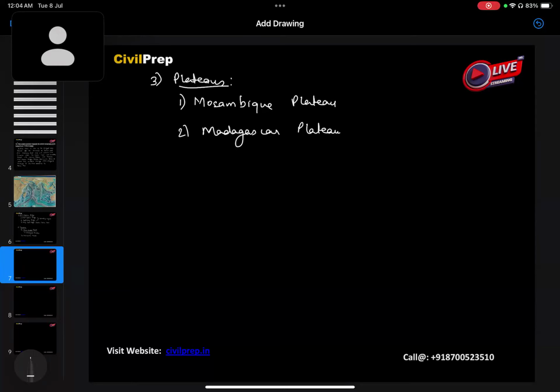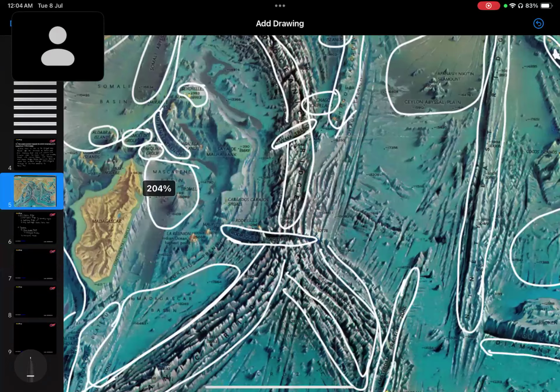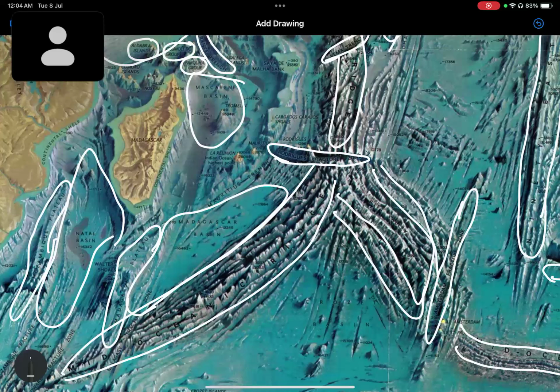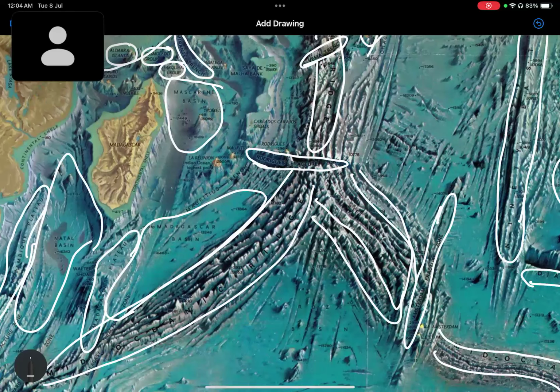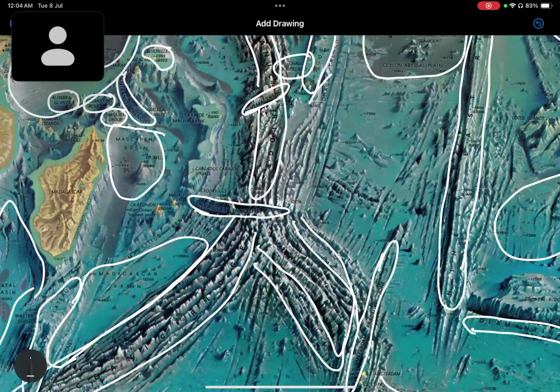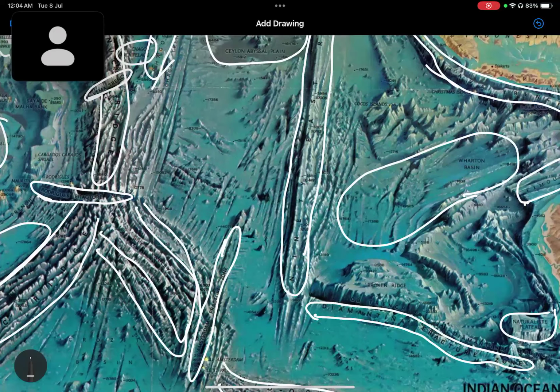Apart from this, we also see here that we have the Mascarene Plateau. Okay, so we can also see this here in this part, that is Madagascar, Mozambique, and here we have various other plateaus which we can name here. So we have Naturaliste Plateau.